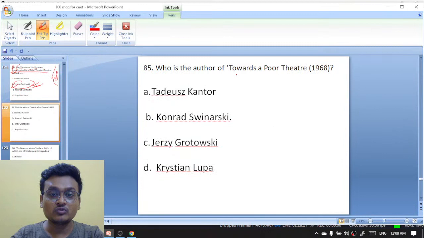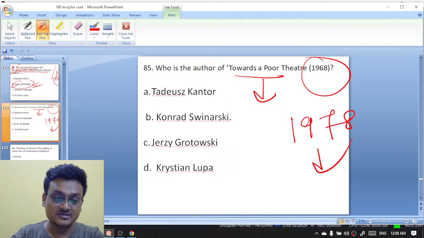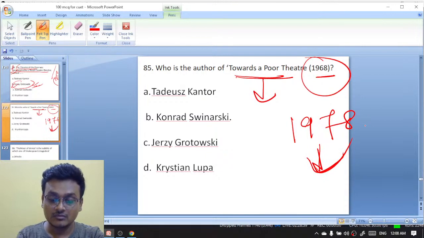Who is the author of Towards a Poor Theater that appeared in 1968? Subhas, tell me, which famous book came in 1978? Who is the author of Towards a Poor Theater in 1968? Whoever remembers, which book came in 1978?